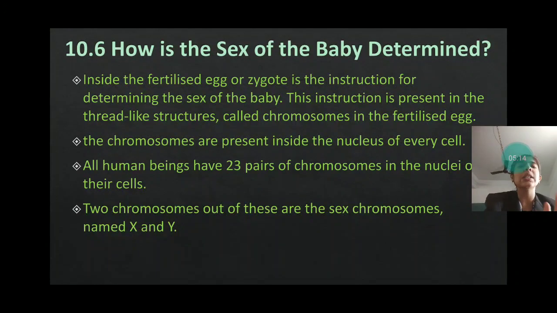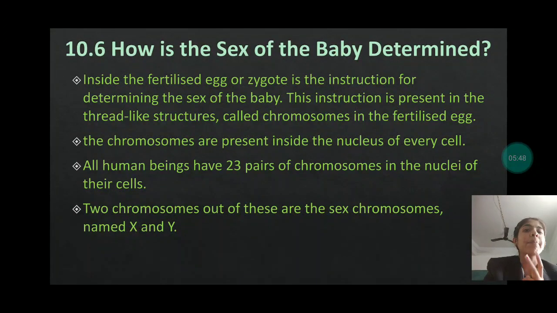Now, how is the sex of the baby determined? Let us see about that. Inside the fertilized egg or zygote is the instruction for determining the sex of the baby. How? There is a thread-like structure inside the zygote, inside the nucleus of a cell, in which the chromosomes are there. We have studied there are 23 pairs of chromosomes in humans. So children, there are 23 pairs of chromosomes in humans.